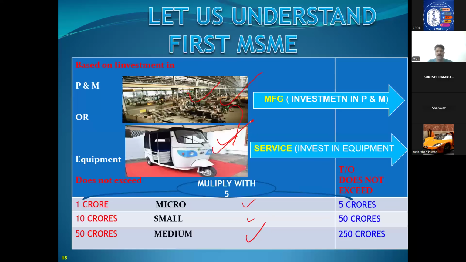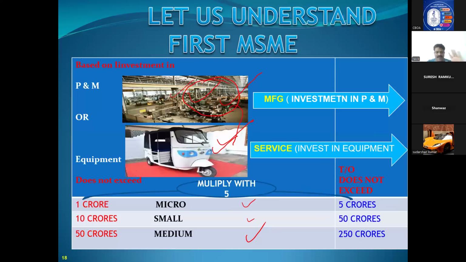Medium. The ministry has to tell us when we have to classify an account as micro, small, or medium. For that, the ministry has given a clarification that if any manufacturing unit invests in plant and machinery, we have to see only the investment in plant and machinery. We will not see what is invested in land and building or stock. No, we are not bothered. We are bothered only about plant and machinery.